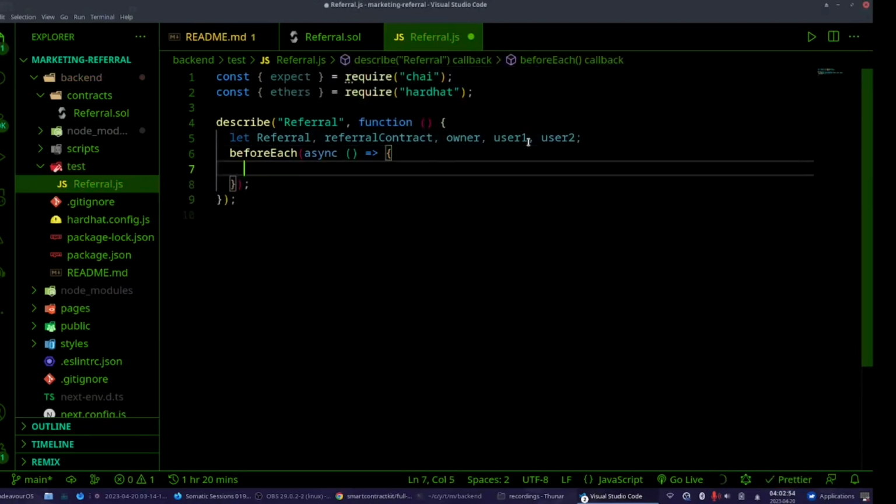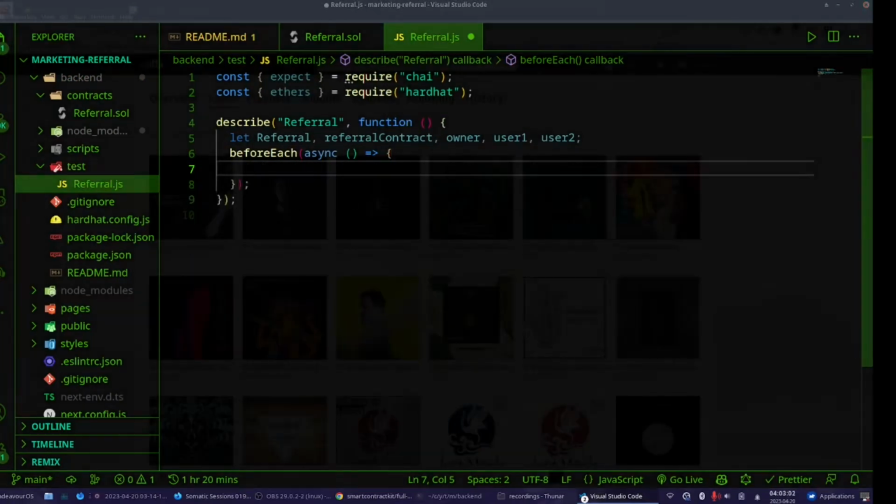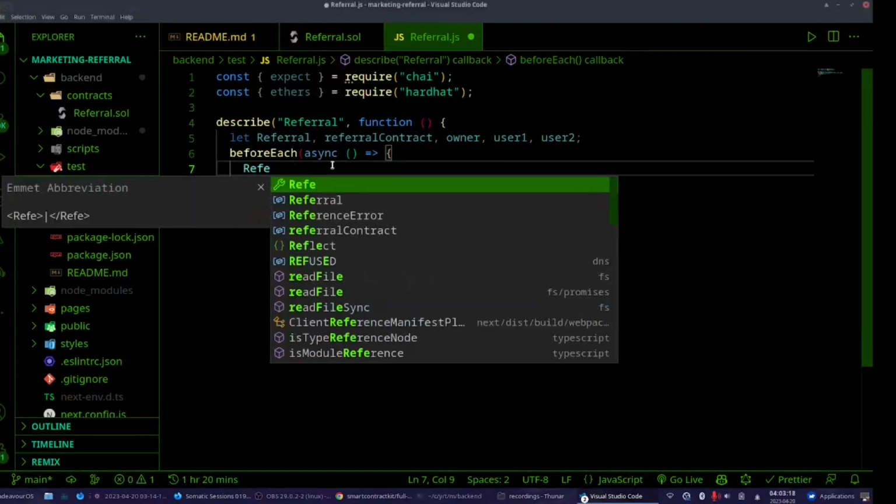So beforeEach will do something before each and every test. We will write inside this describe block, or scope. First I want to get the contract referral.